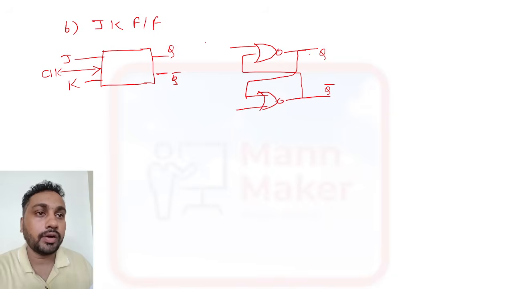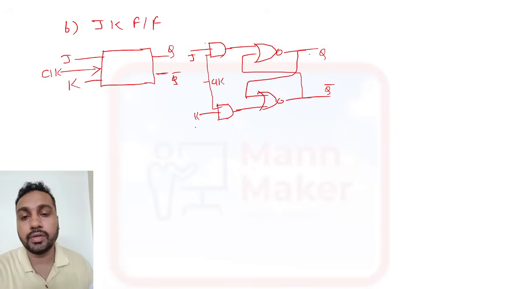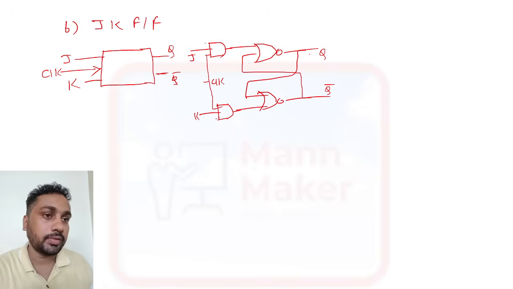Now we have one clock signal, that is your AND gate like this. This is your clock signal. Here we are giving the clock, and this is J and this is K. This is the same as the SR flip flop design.